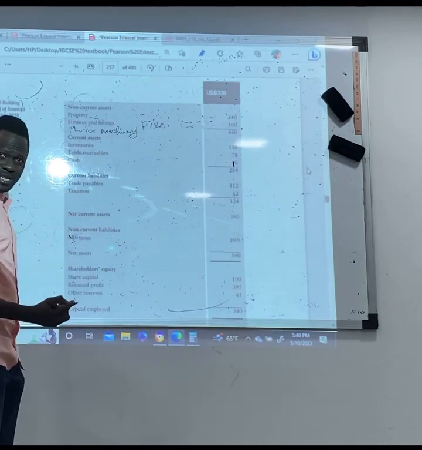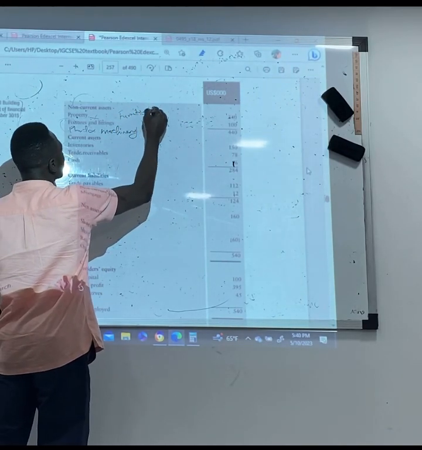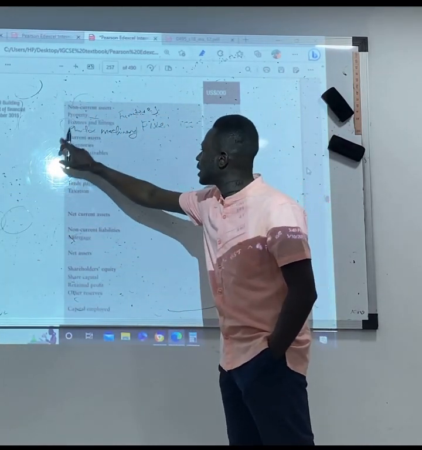We have plants and machinery. Are they current or non-current assets? We have furniture. They are also non-current assets. Then we go to current assets.